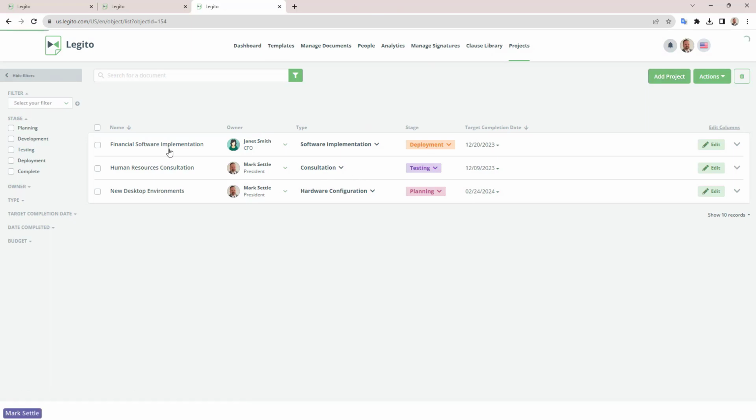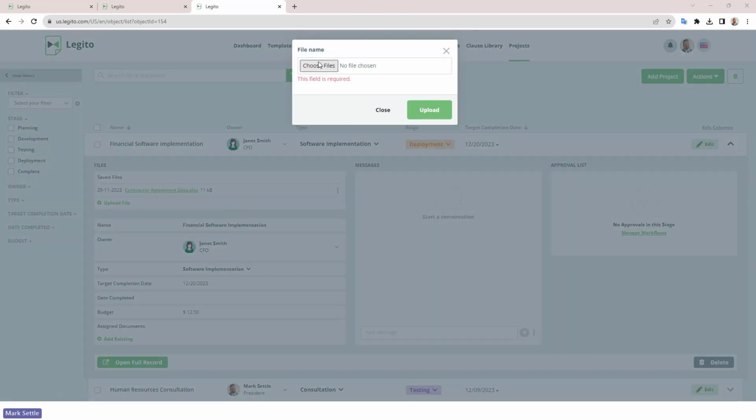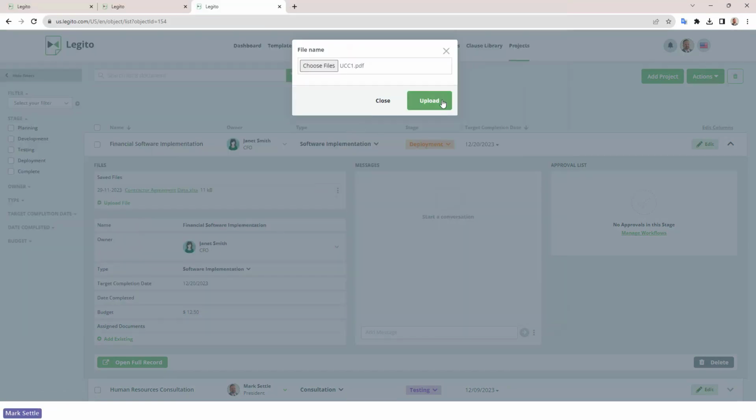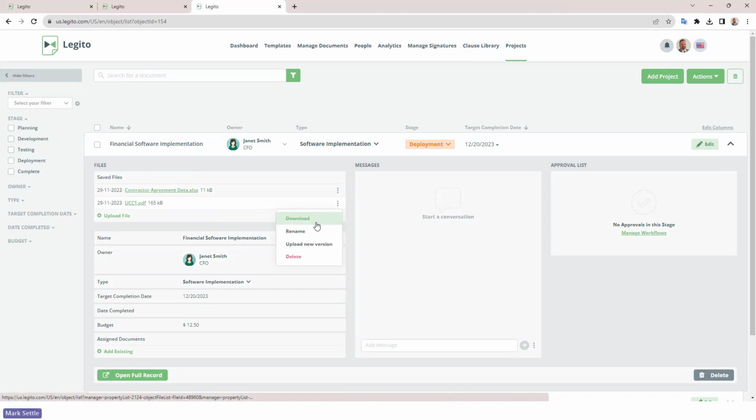And if I expand one of these projects, you can see here that I've got a set of saved files. And I can actually upload any file I want to this. I've already uploaded an Excel file. If I choose, we'll just put this UCC1 PDF in there. And so each of those files gets uploaded. And if you haven't used this functionality in document records yet, when I have a file there, I can download it, I can rename it, and I can actually upload a new version. So these files are actually versioned.